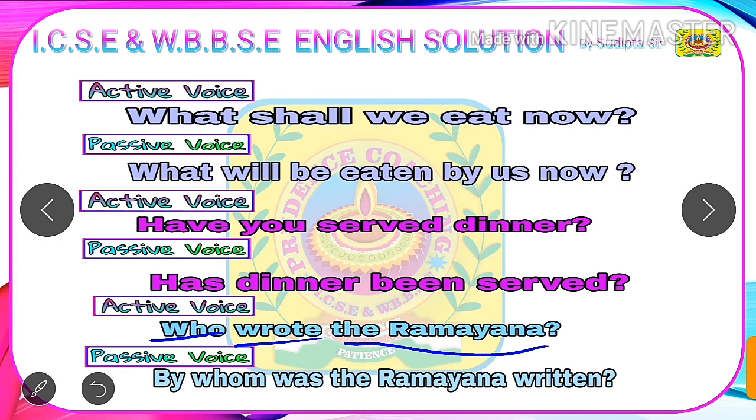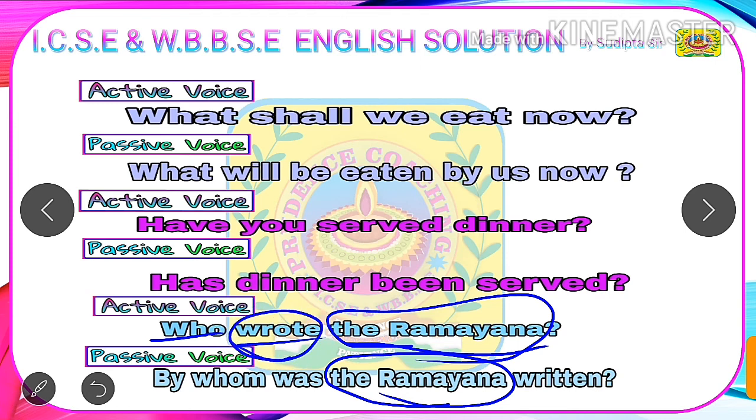Students, after this we will check for the subject and object in the active voice. You will see that there is an object, that is the Ramayana, but no subject. The object of the active voice will become the subject of the passive voice. So the subject of the passive voice is the Ramayana. Now we will check for the verb, that is the tense of the verb. Here the verb is wrote and the tense of the verb is past tense, that is simple past tense.